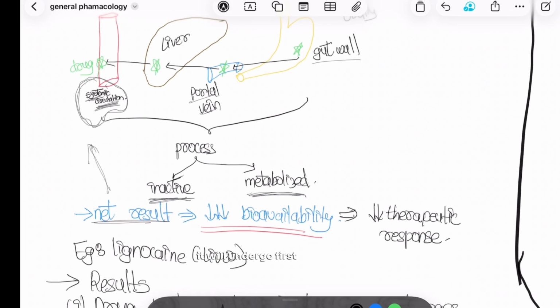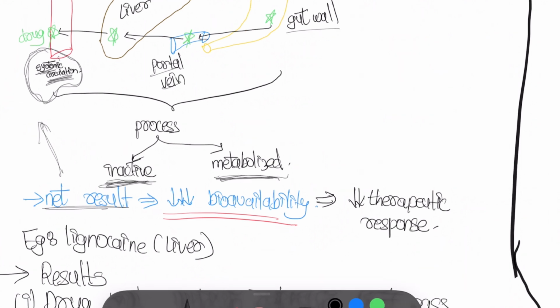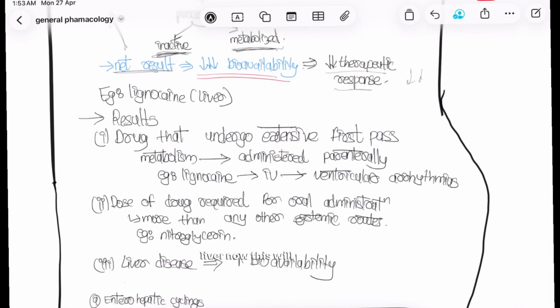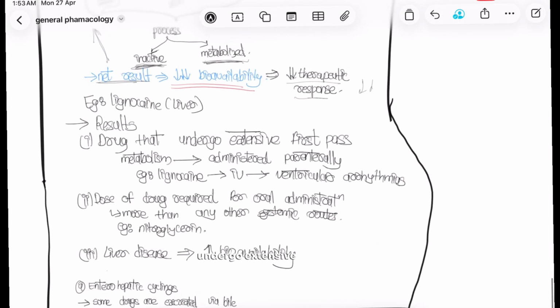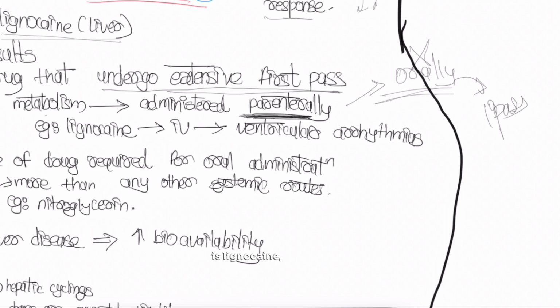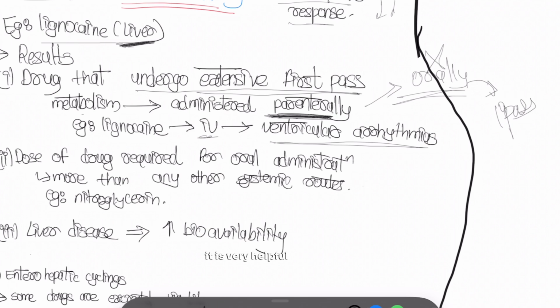Now when it undergoes first pass metabolism, the liver will either metabolize it or convert it into an inactive form, resulting in decreased bioavailability. When bioavailability decreases, the therapeutic response of that drug also decreases. The beneficial effect of this drug also decreases. An example is lignocaine, which is metabolized by the liver. Drugs that undergo extensive first pass metabolism, if we give them orally, will undergo first pass metabolism. As I told you, an example is lignocaine, it just breaks down in the liver. If we give it IV in ventricular arrhythmias, it is very helpful.